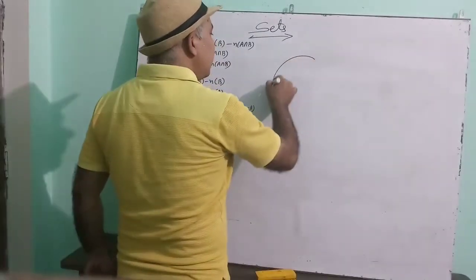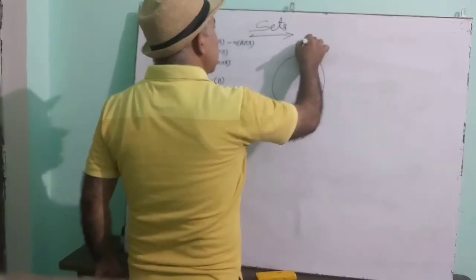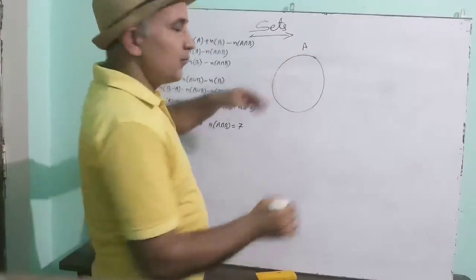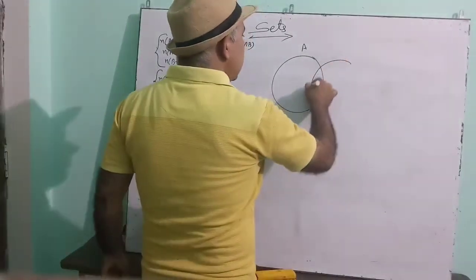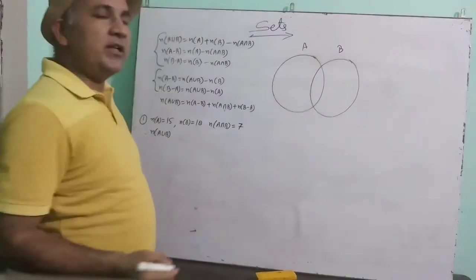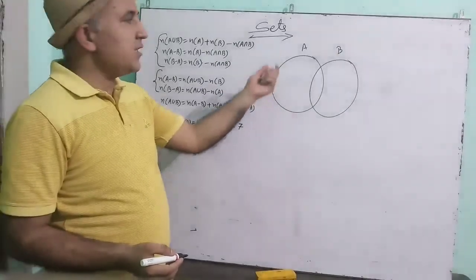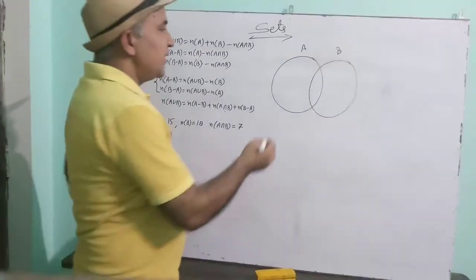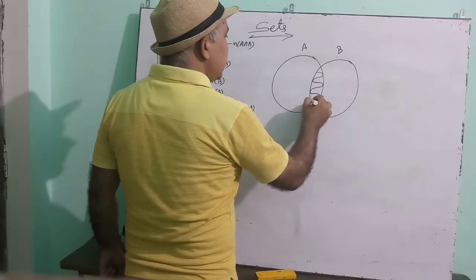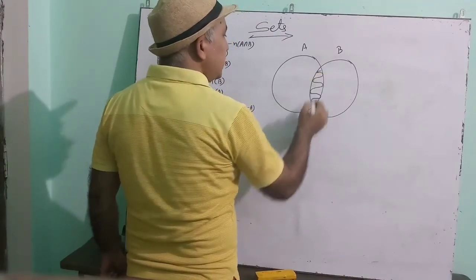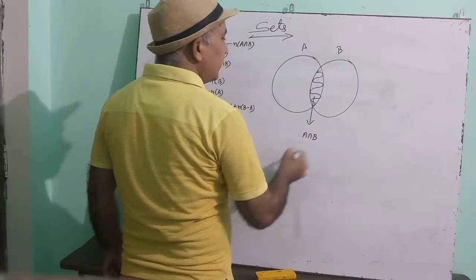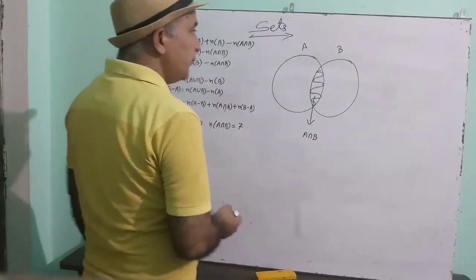Suppose you are drawing a Venn diagram. So remember, a set is always represented by a circle. A set is represented by a circle. Two circles I have made, so one circle is denoting A, second circle is denoting B. Here children, this common portion, you can see this portion is present in both. So this common portion is called intersection. This is A intersection B.